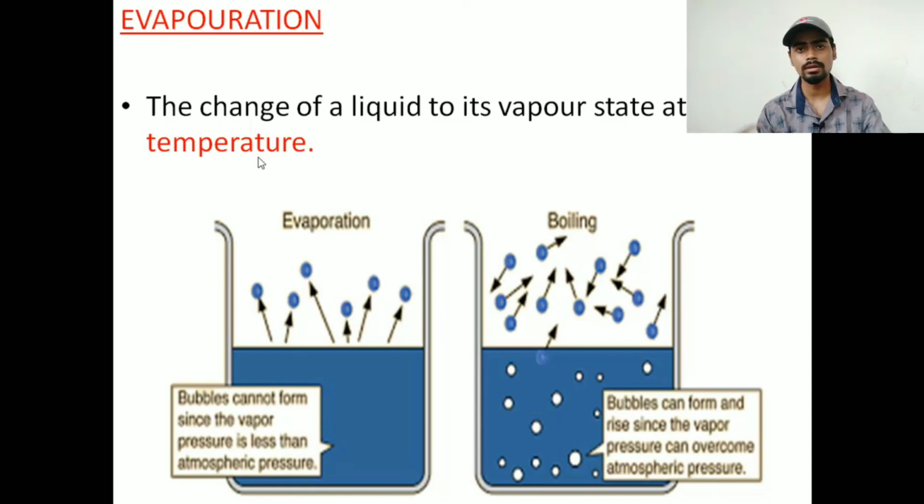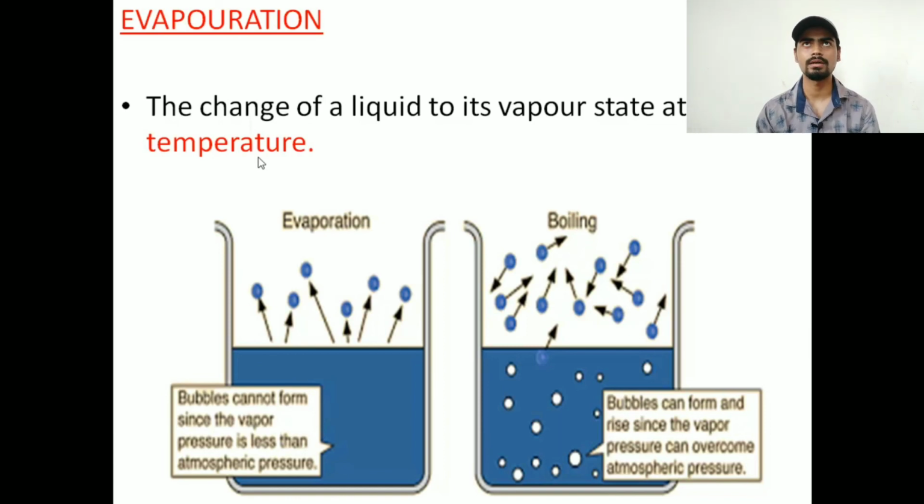It is not in the entire water or entire liquid, it only takes place on the surface of the water. So in boiling the entire liquid is hot, while in evaporation only the surface molecules are hot.